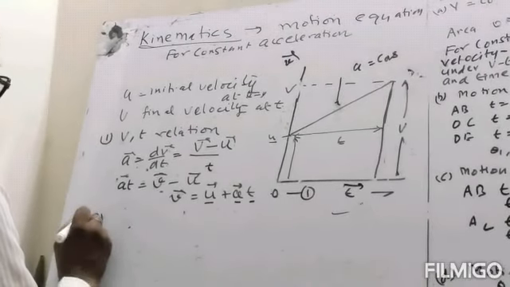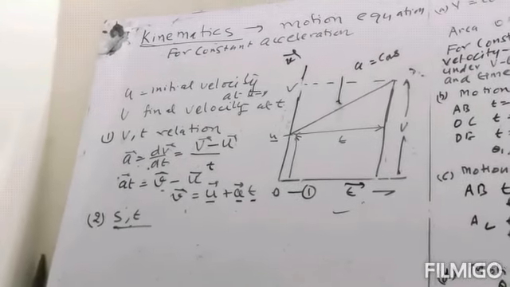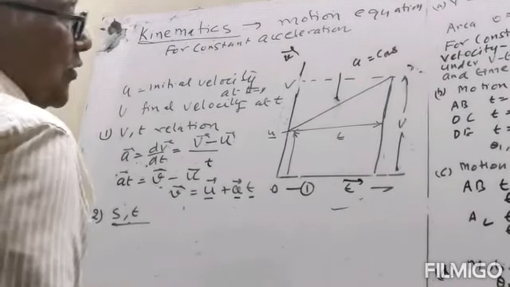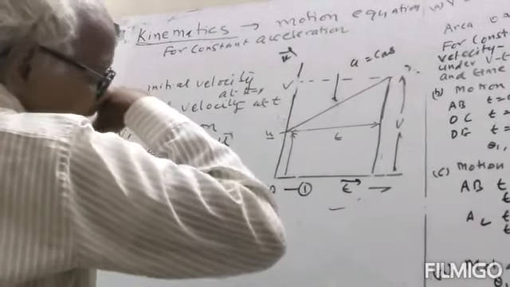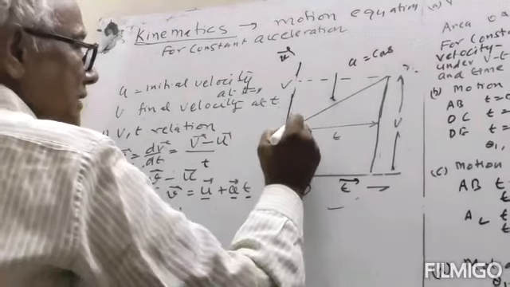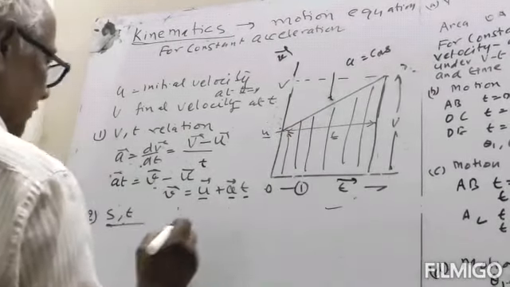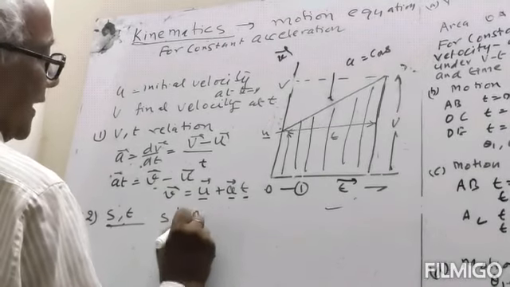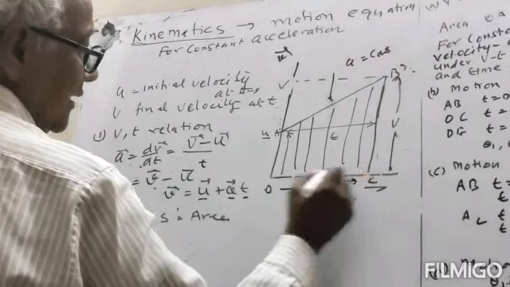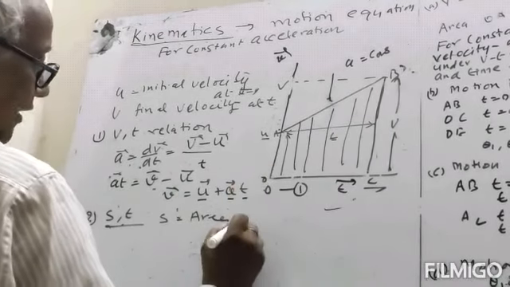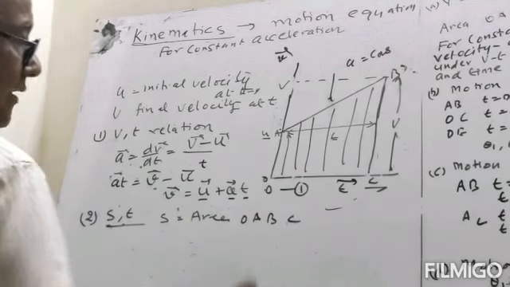Now equation number 2, the s-t equation with distance and time taken. As I have told you earlier, if the acceleration is constant, the distance traveled will be equal to the area under the graph. So this is a trapezium, so s will be equal to the area of trapezium OABC.